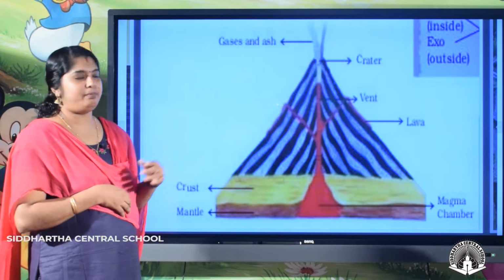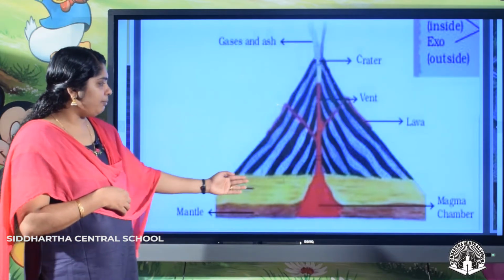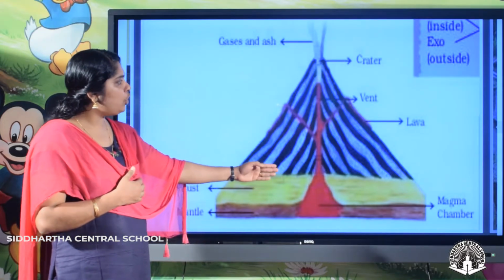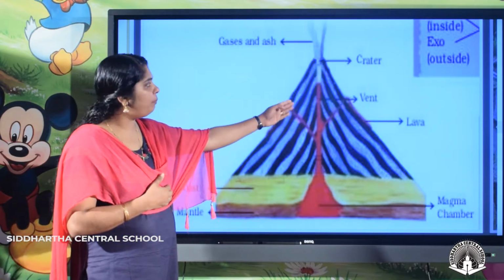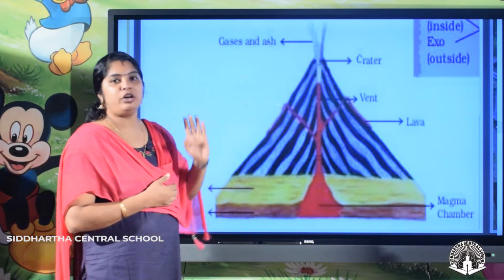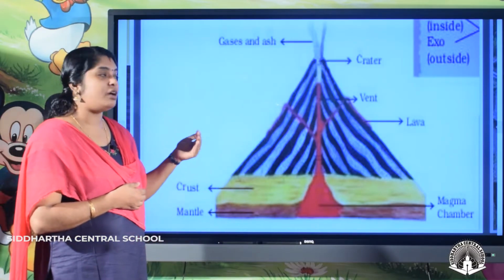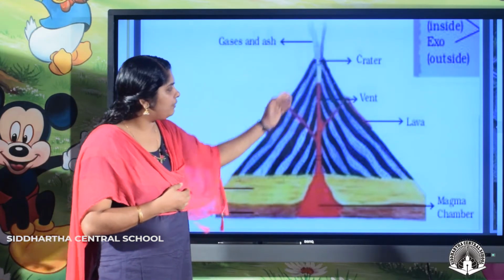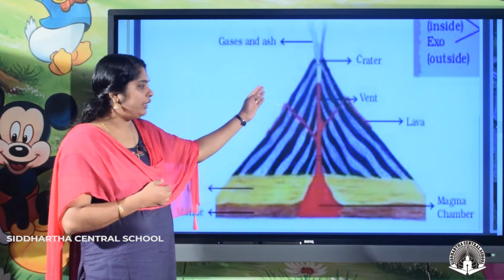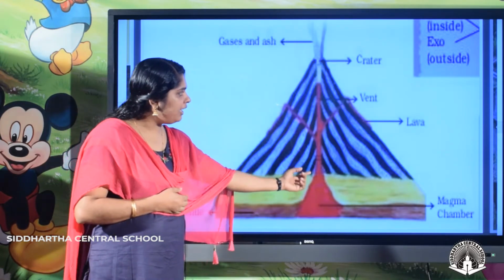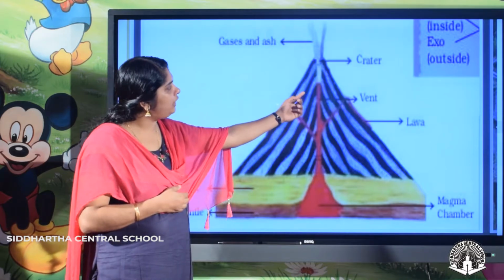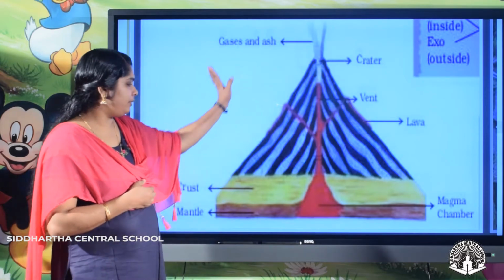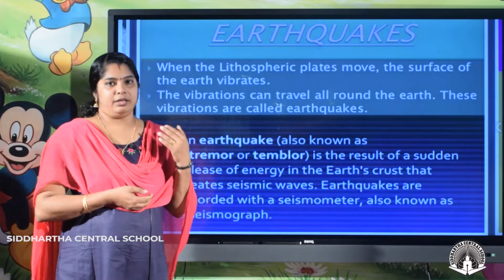Here you can see a picture of a volcanic eruption from the magma chamber. The magma chamber is in the mantle. From the magma chamber, through the vent, which means an opening, the magma is coming out. Not only magma, some ashes and some chemicals are also coming out through the crater. You can see ashes over here. Lava is coming out through the vent and the crater. So that is about volcanoes.